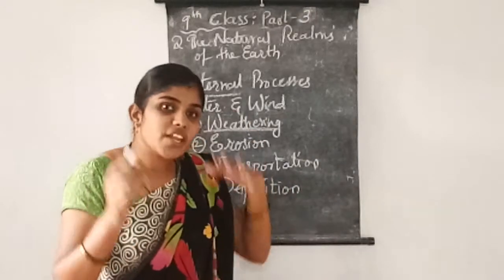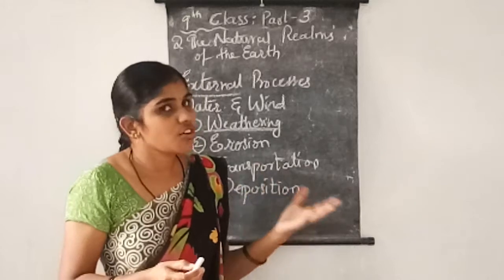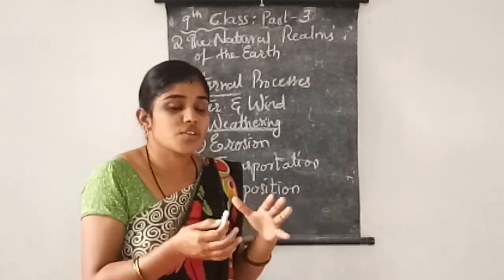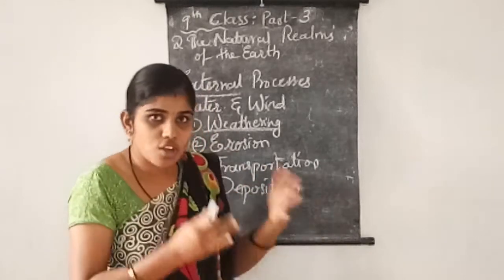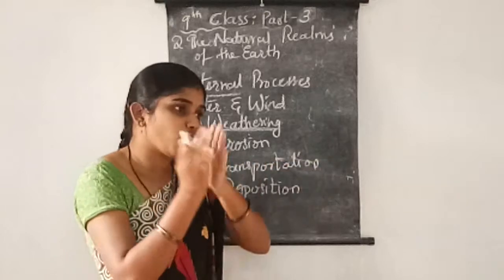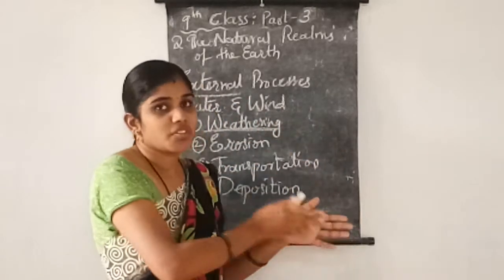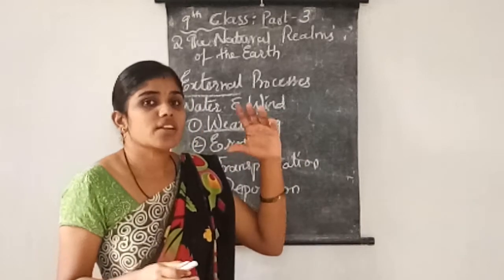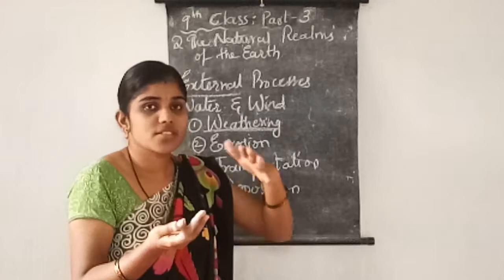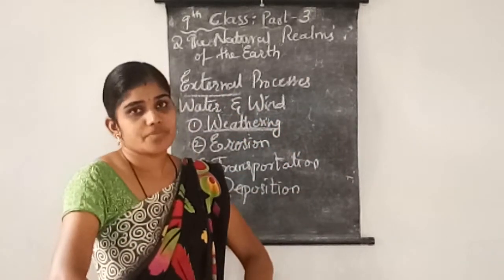Deposition means when, in any place, the water or wind is getting slow, the force of them is getting lost. When the force is lost, automatically the speed of water or wind will slow down. Then the things which are carried from one place will be deposited at one place.